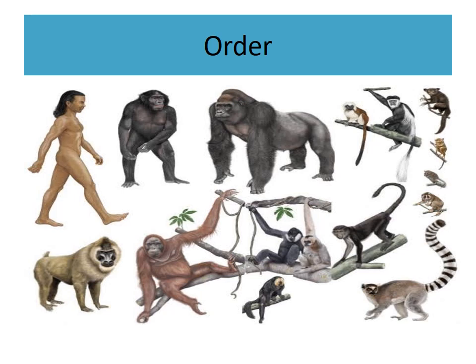A number of related families having common characters are placed in an order. Monkey, baboons, apes, and man, although belonging to different families, are placed in the same order, primates. Since all these animals possess some common features, they are placed in the same order. See the picture, everybody: man, ape, monkey, baboons.